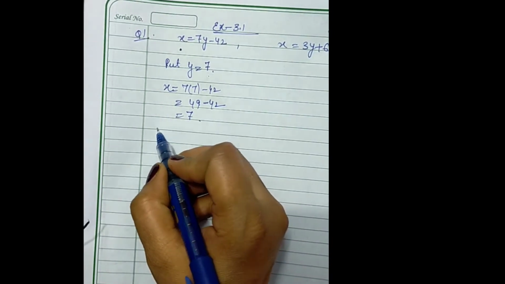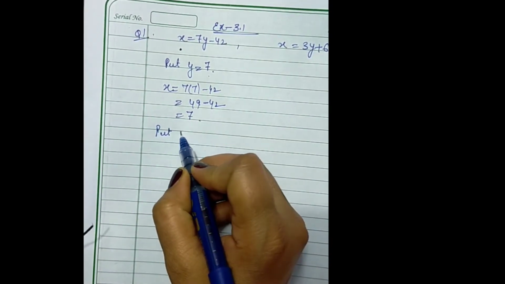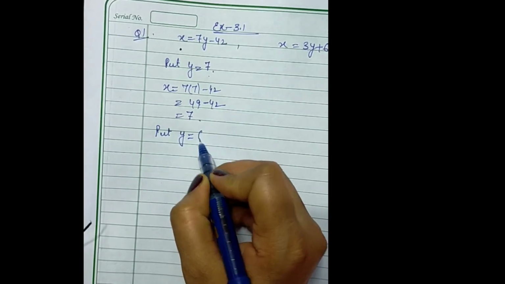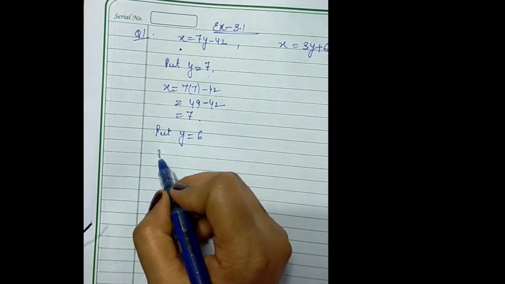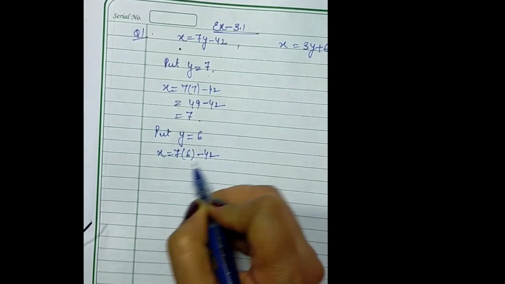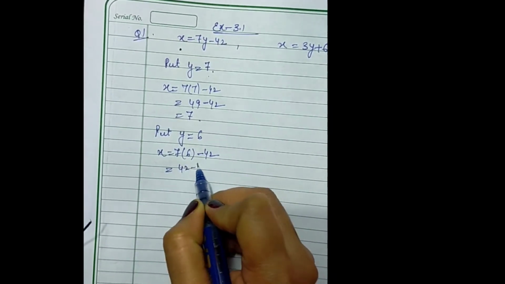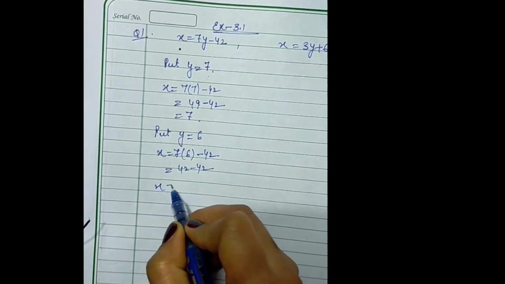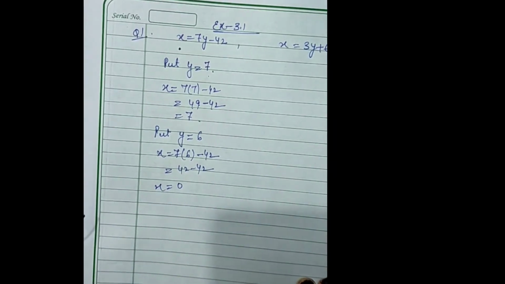So let's put another value for this. y is 6. x is equal to 7 into 6 minus 42. So 42 minus 42, x is equal to 0.